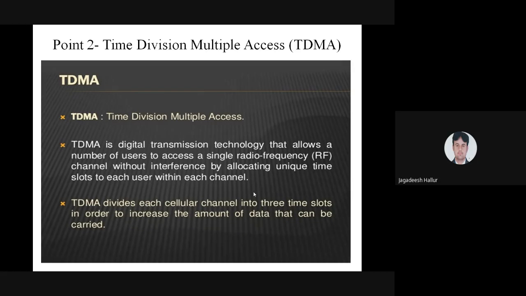The 2.5G is nothing but GPRS, that is General Packet Radio Service. And 2.75G is EDGE, enhanced data rate for GSM evolution.